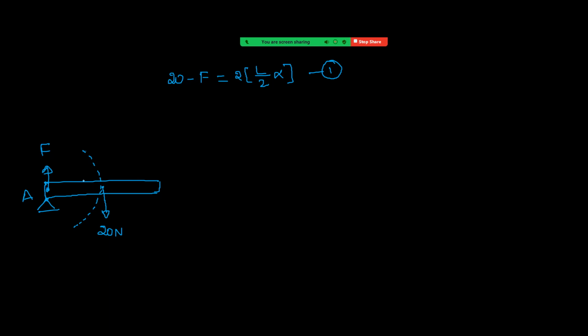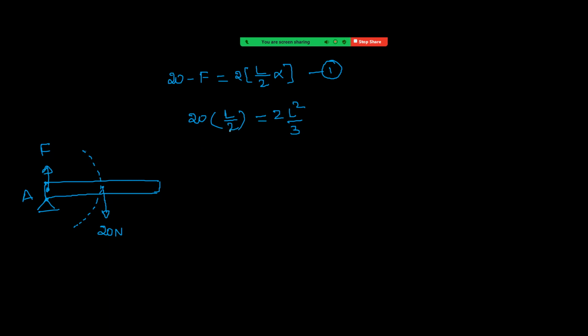To find alpha, I am taking the torque equation about the support, about the hinge. Torque is 20 into distance L by 2. That torque equals I into alpha, and the I value is M L square by 3, for rotation about one end of the rod.